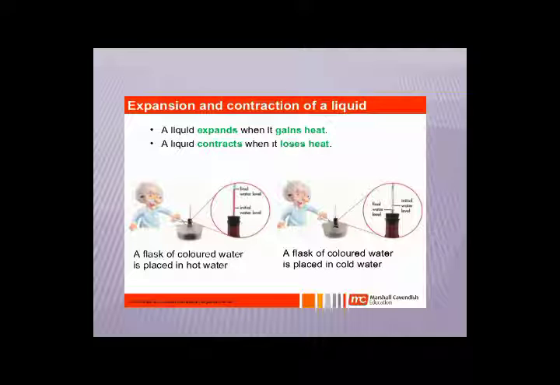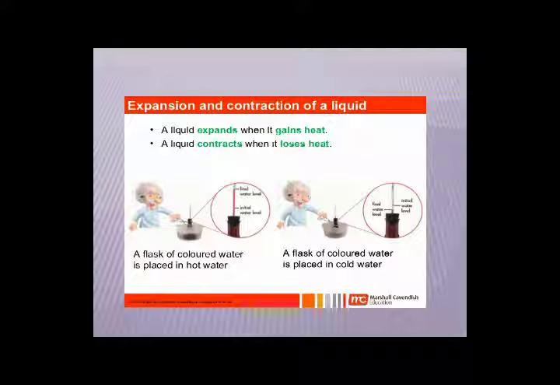Here you can see the picture in your book as well as on your screen, a flask of colored water placed in hot water. They are calling it a flask of colored water. Well, we are using a thermometer with mercury, and when we put the thermometer in the cold water, the position of the mercury remains the same.